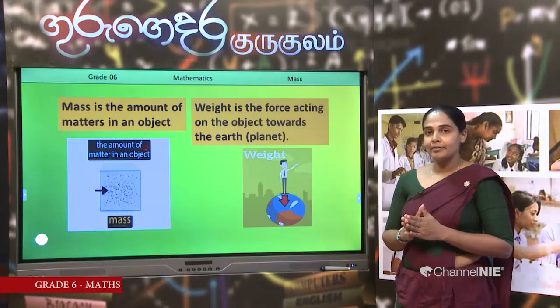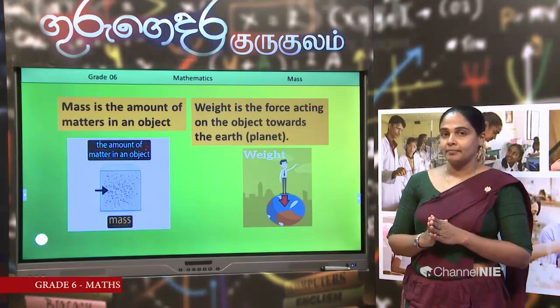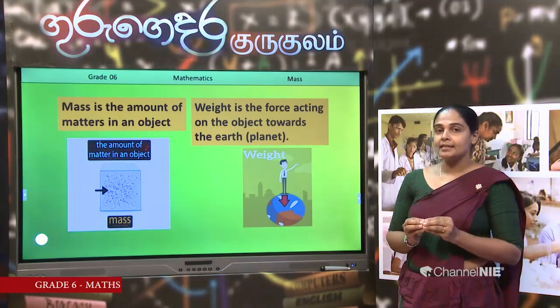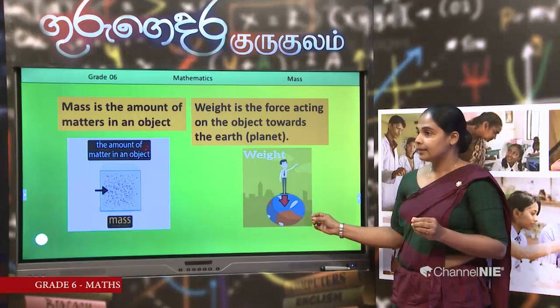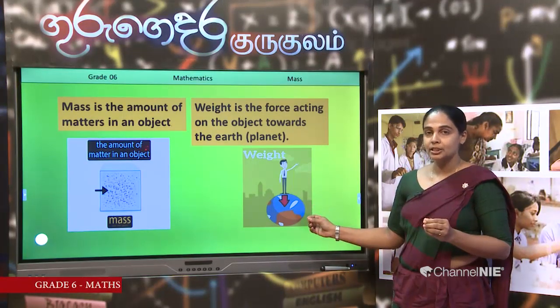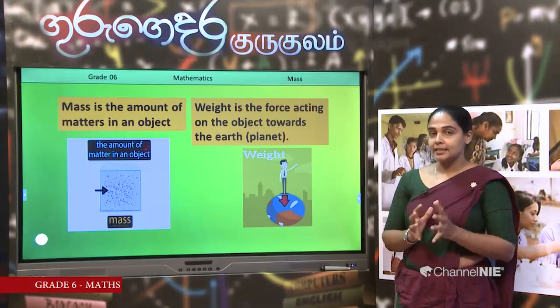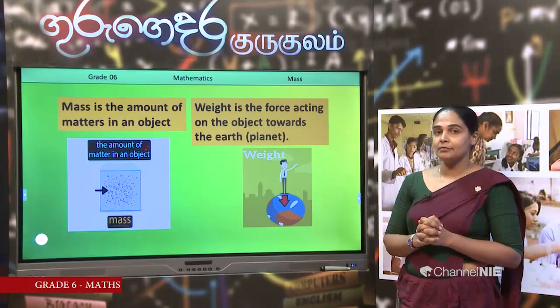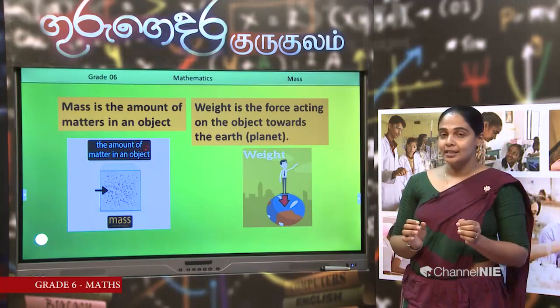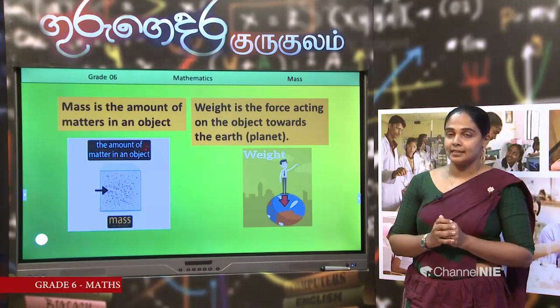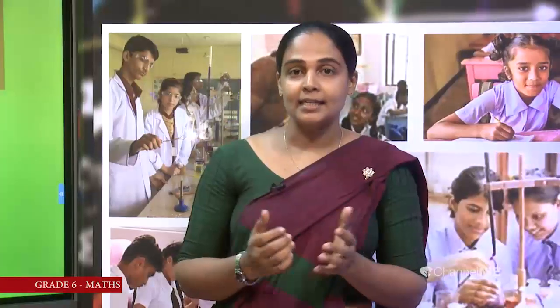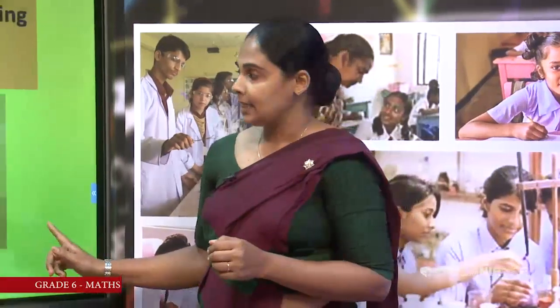Simply, we can use these words: it is an attraction, attraction towards the earth or attraction towards the planet. We can use another word, gravitational force. My dear kids, you can learn about it when you are doing science lessons. You can ask your science teacher.